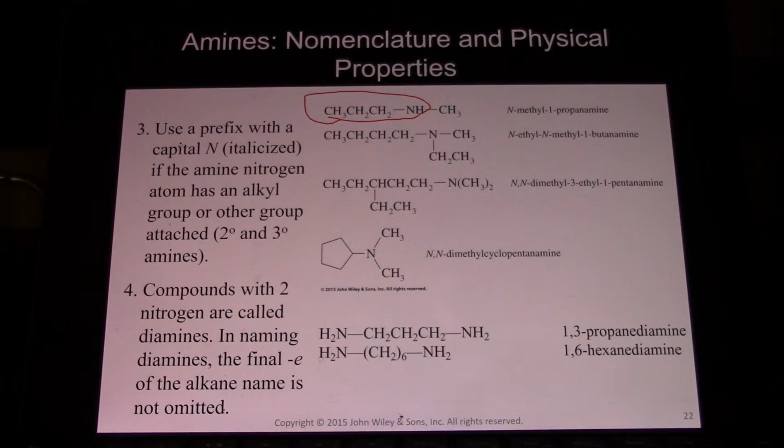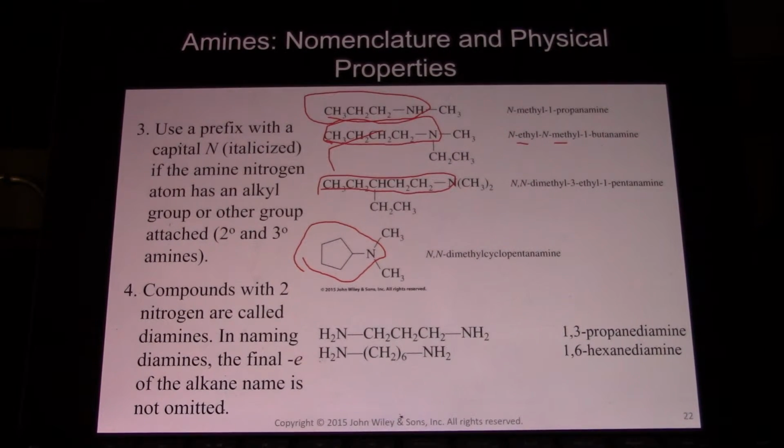Or here, butanamine: 4 carbons gives you your base chain, but you have 2 more substituents coming off the nitrogen, a methyl and an ethyl, N-ethyl-N-methyl. And ethyl comes before methyl because in the alphabet, E is before M. N,N-dimethyl-3-ethyl-1-pentanamine. Again, our base chain is 3-ethyl-1-pentanamine, and we have 2 methyl groups coming off the nitrogen, N,N-dimethyl. N,N-dimethylcyclopentanamine. Again, you have your cyclopentanamine, and then 2 methyl groups coming off the nitrogen.